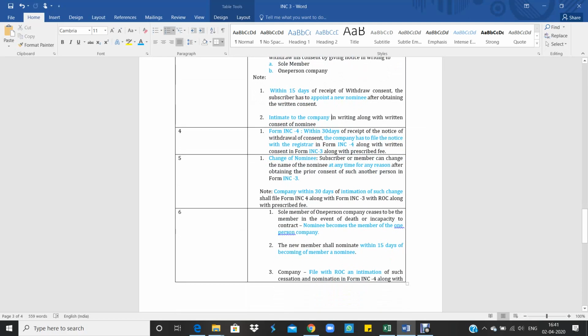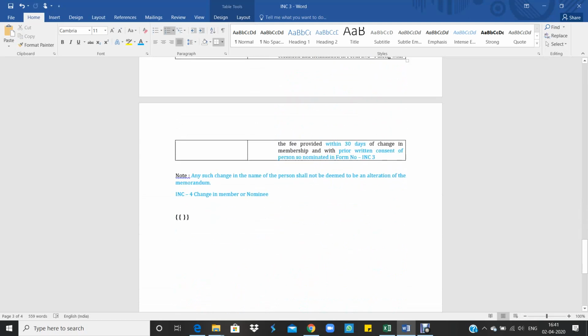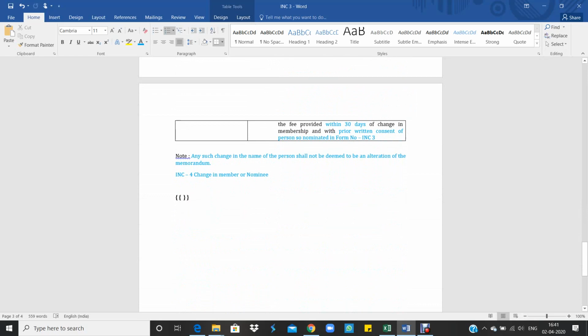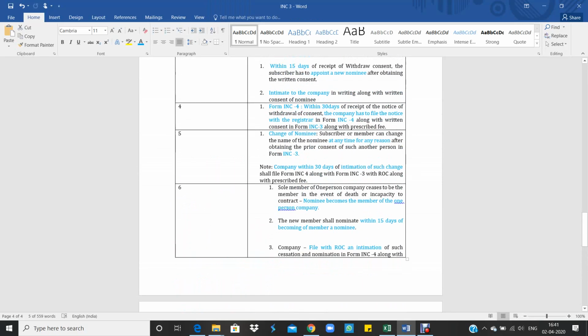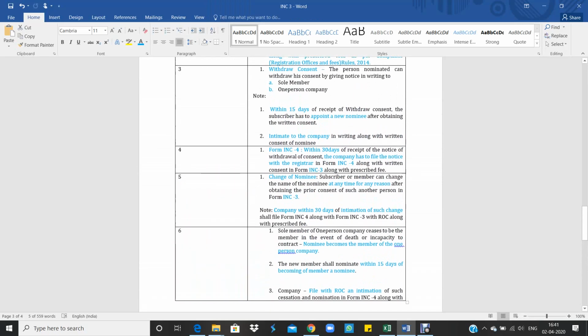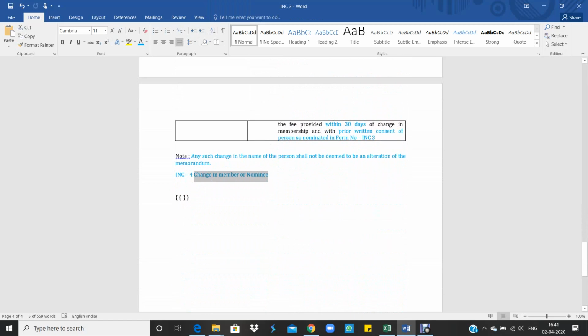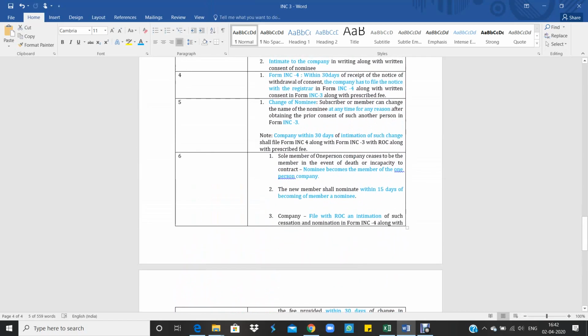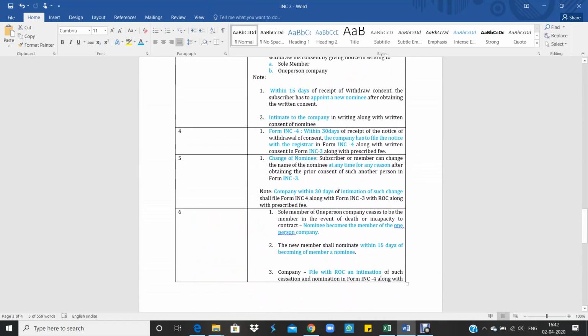Then rule 4, sub-rule 4 states about Form INC 4. What is meant by Form INC 4? It is a form stating the change in member or nominee in a one person company. So if there is any change in member or any change in nominee, the company has to file form INC 4 with the ROC. What does rule 4 sub-rule 4 define?